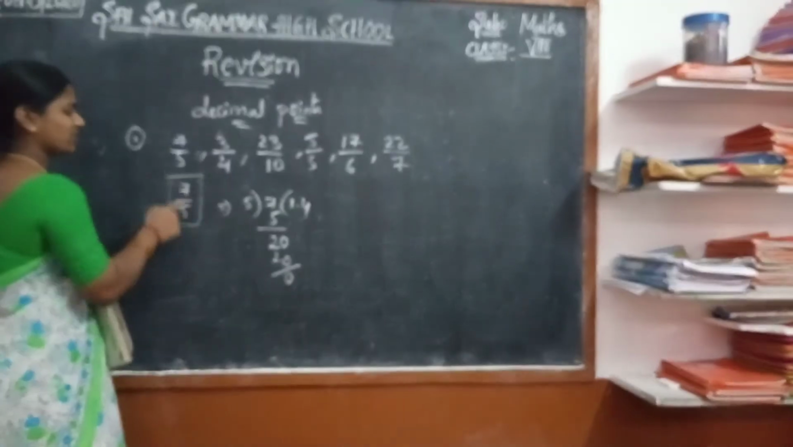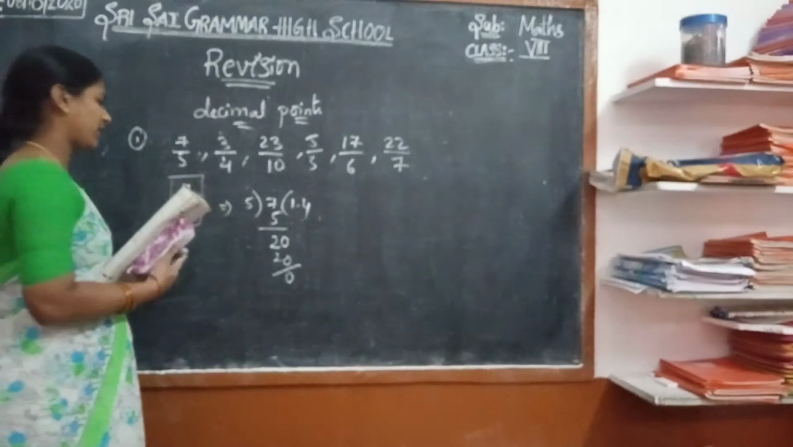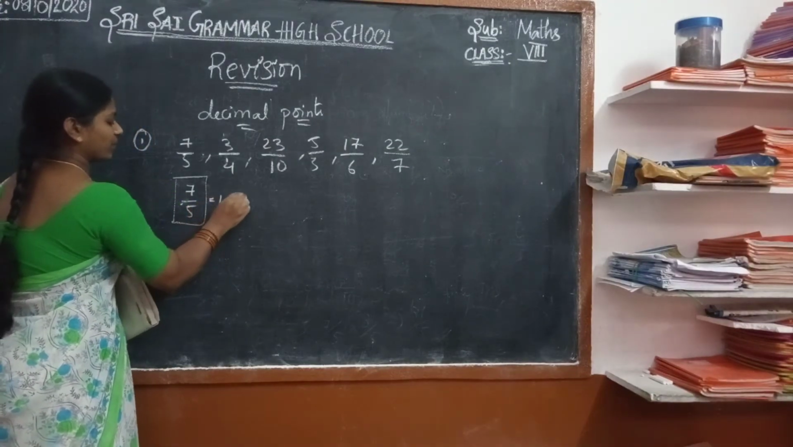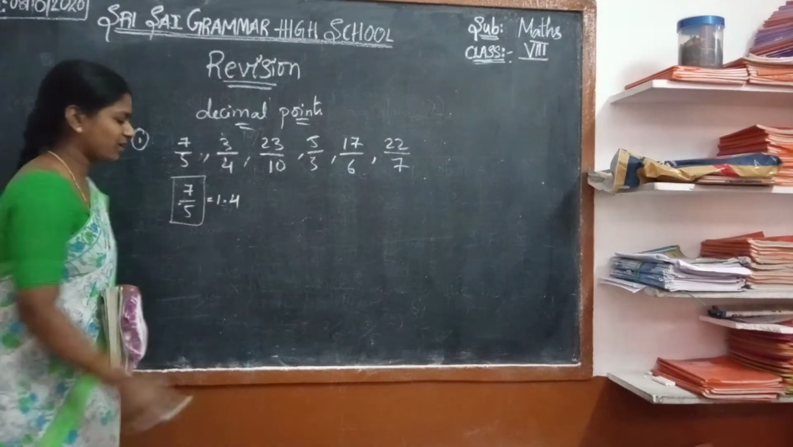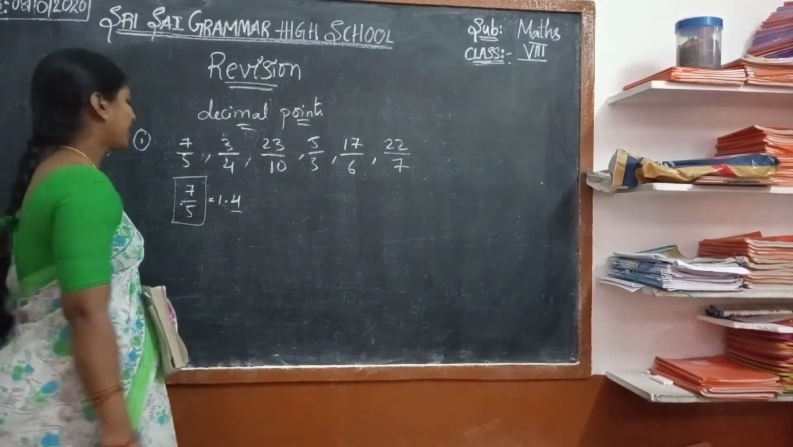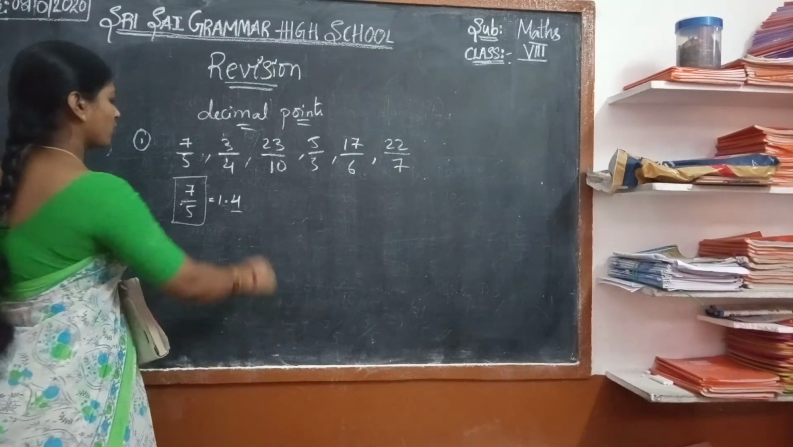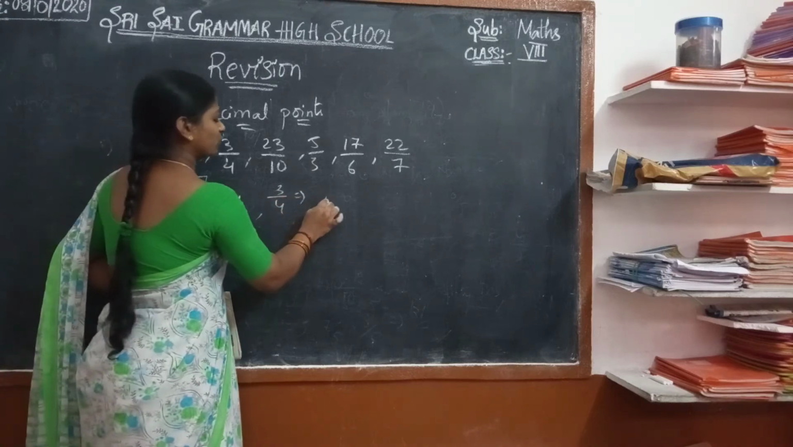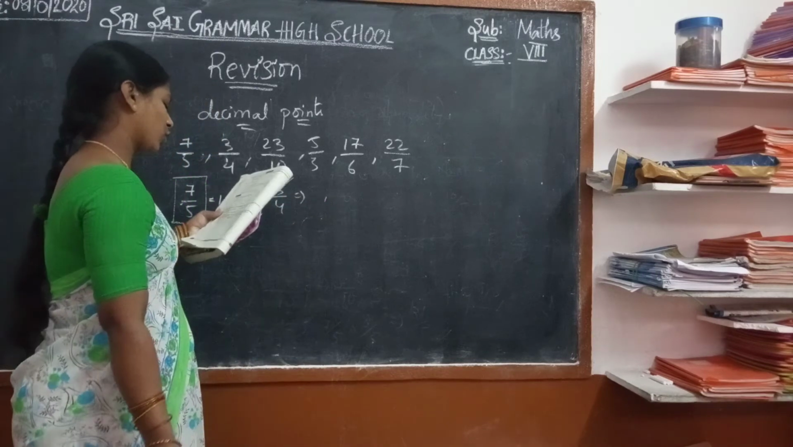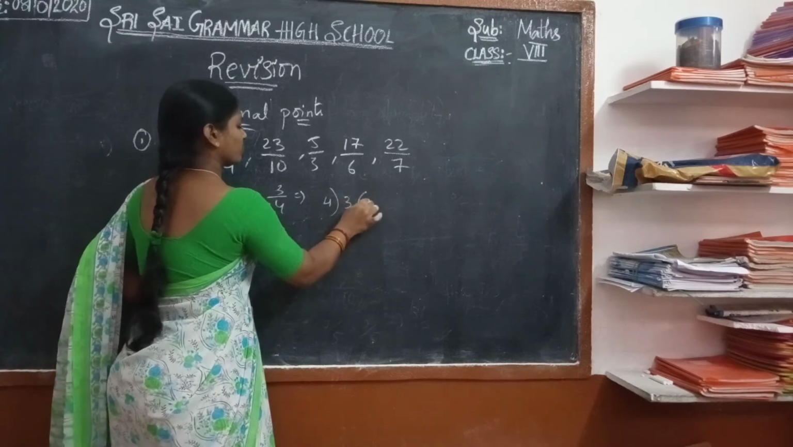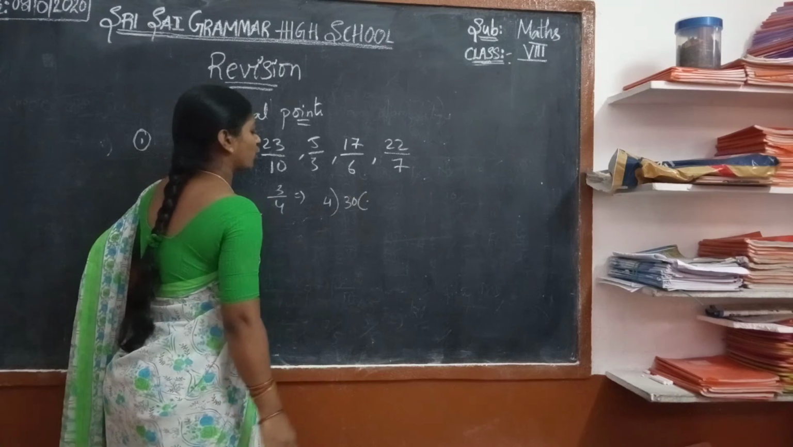Yes. Now what is the decimal of 7 by 5? It is 1.4. Yes. After point 1 it is equal to 10. Yes. Now shall we see 3 by 4? In the same way we have to solve 3 by 4 also. Now 4 into 3, point 0.